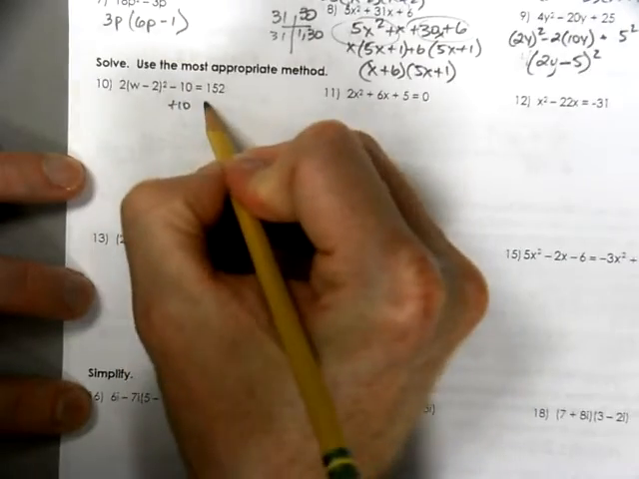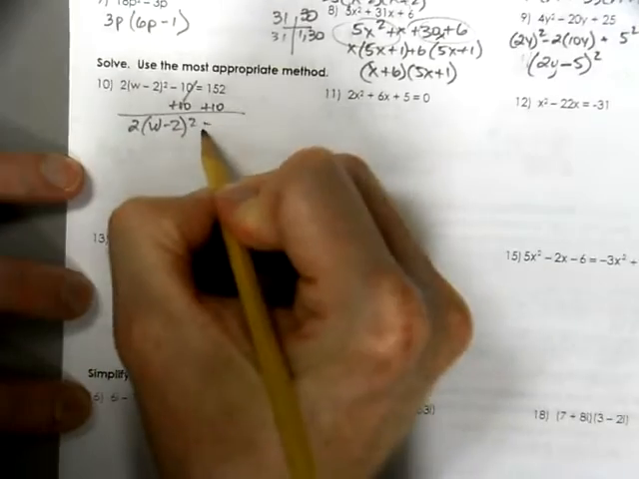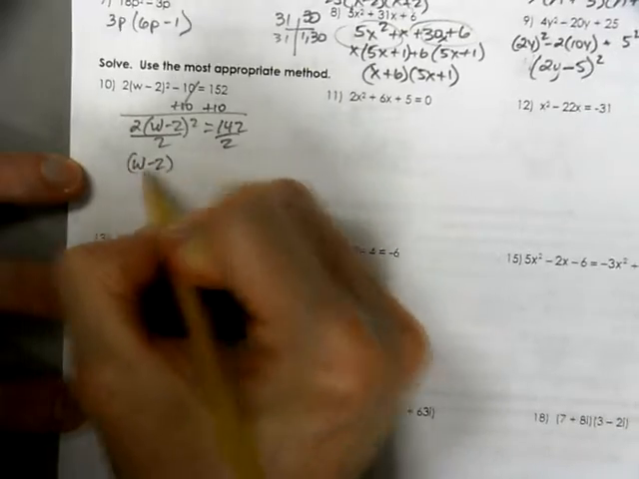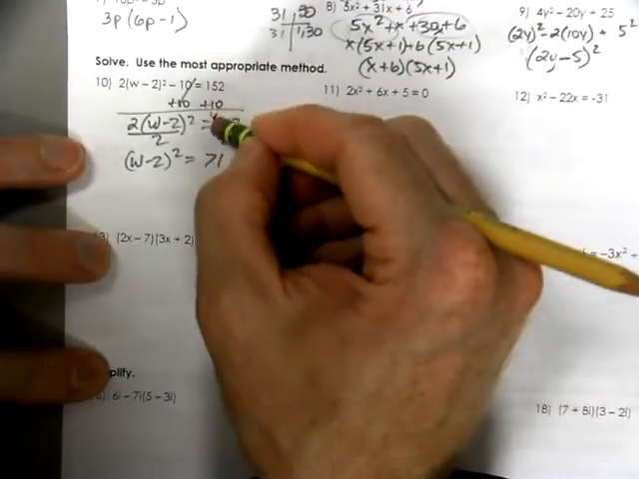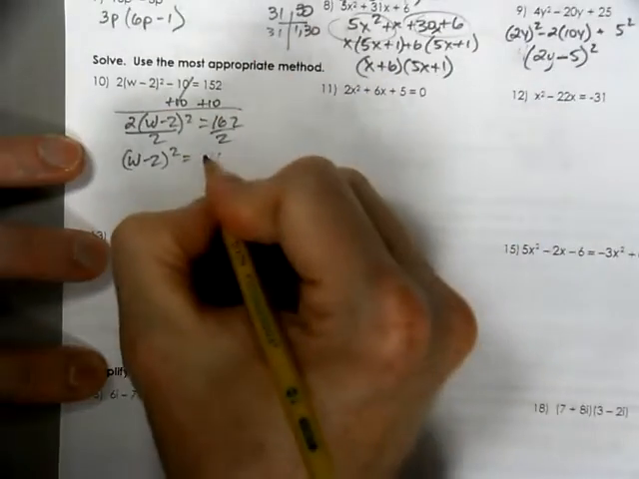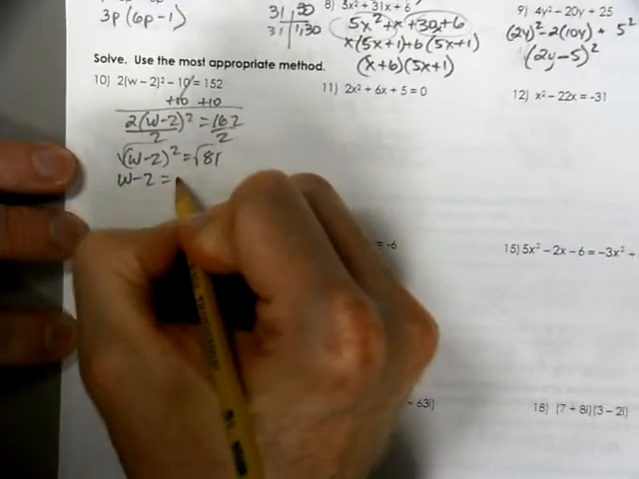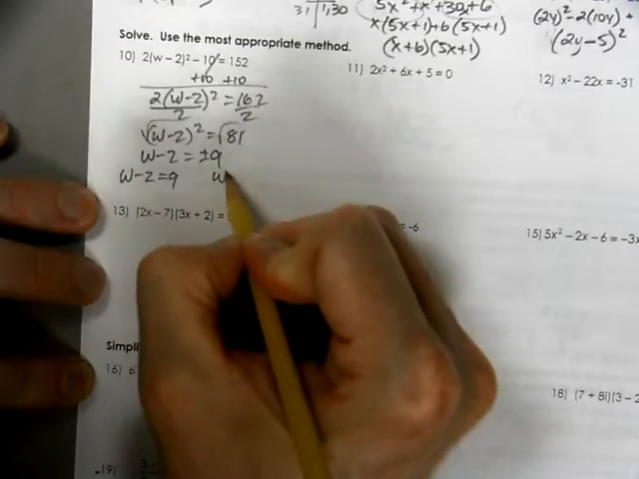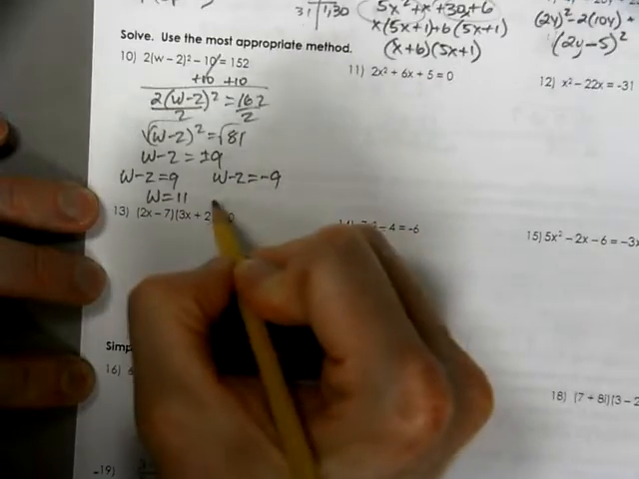So we're supposed to solve. So it looks like we're going to be solving using square roots. And divide by 2. Oh, not 42. We're adding. That gives us 81. That works a lot better. So I take the square root of both sides, and I get w minus 2 equals plus or minus 9. So w minus 2 equals 9. W minus 2 equals negative 9. Add it.